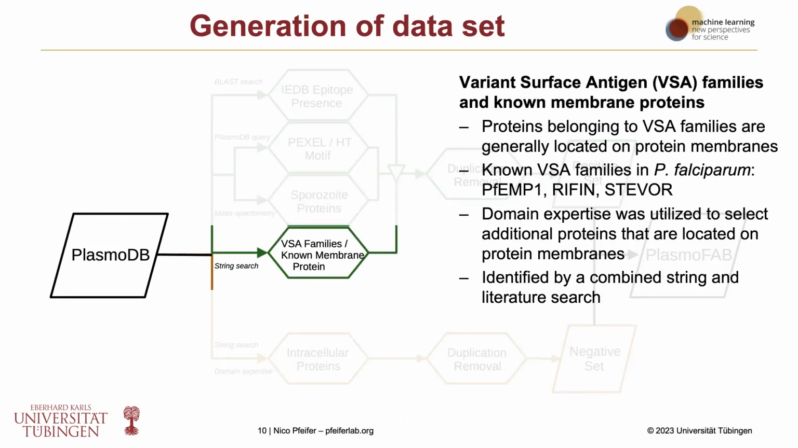Now, there are also varying surface antigen families, and there are also other known membrane proteins, and we also tried to include all of those into our positive training set. So proteins belonging to the VSA families are generally located on protein membranes, so we could include those. And out of those, we had the PfEMP1, Rifin, and also Stevor here. Then additionally, there is a lot of knowledge about proteins which are at the membrane level. And so we could also include those which are known from scientific literature.